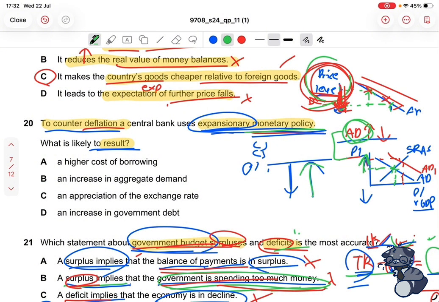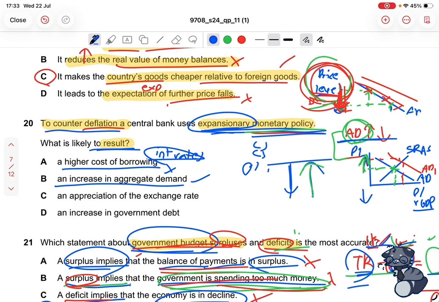So let's go through each one. To answer this question, we don't really need to know the specific monetary policies that we need to use. But still, let's look at the options. The first one says a higher cost of borrowing. Now, this seems to be related to interest rates, which is related to one of the monetary policies. But is that a result? Because we use the monetary policy, does the cost of borrowing increase? No. We are probably going to use the cost of borrowing or the interest rates for the result to happen, which is to increase aggregate demand. So that's not it. Let's cross it off. The second one says an increase in aggregate demand. Oh, that just matches up perfectly. But let's keep this in mind and check the other options.